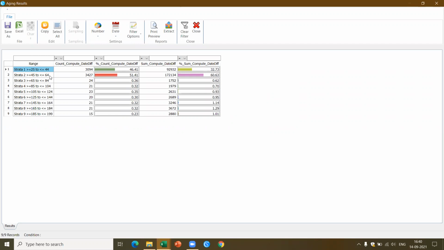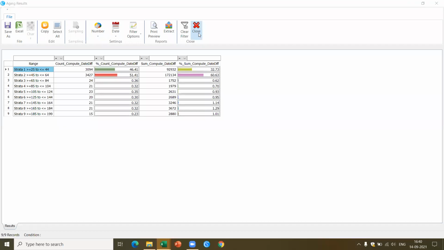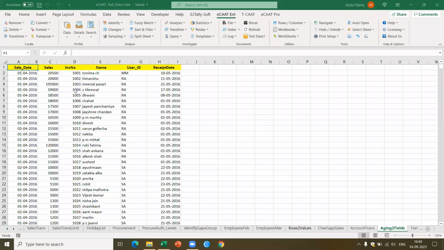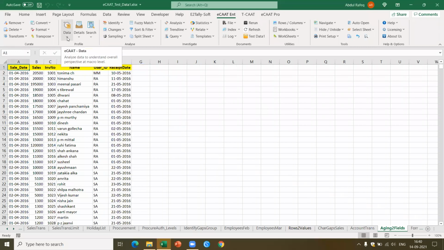Which means maximum, if you see, 97% have paid within 64 days. Let's say the credit period of the company is 30 days, and now you find these patterns. You find there's probably a little concern, that more than 50% of the people are paying beyond 45 days. So you can do further analysis if required. I'm not happy with this 25 and 30. I would like to perform further analysis.